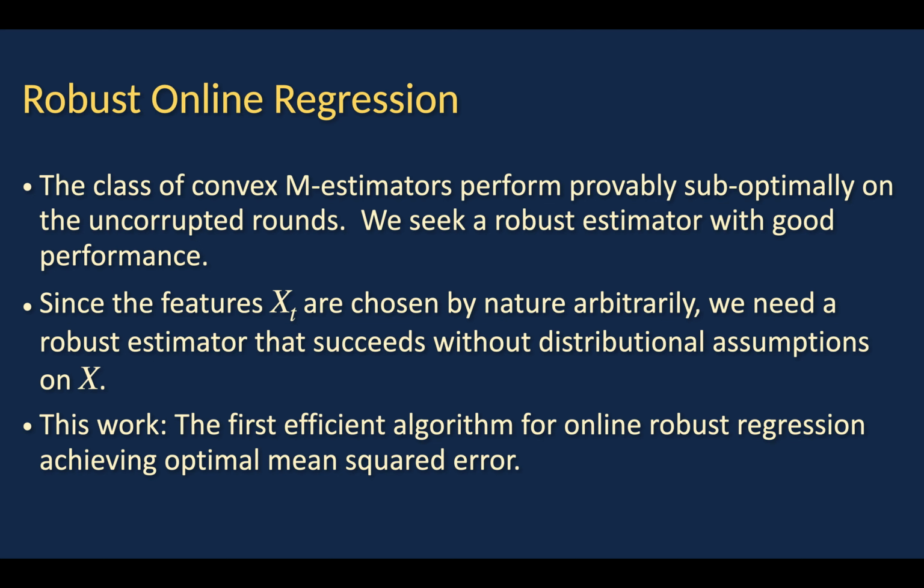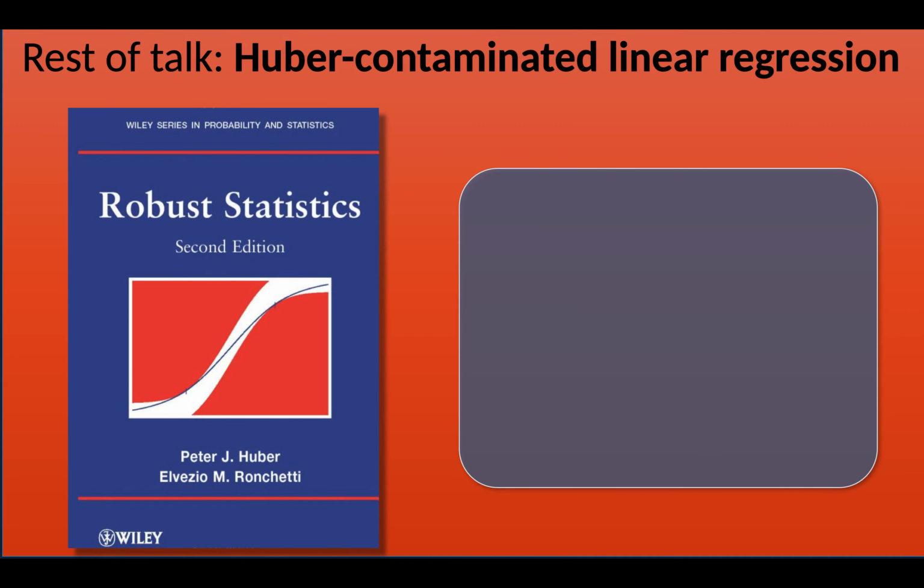Now, since the features x_t are chosen by nature arbitrarily, we need a robust estimator that succeeds without distributional assumptions on x. And it is these two aspects that make our work different from the previous work on robust regression. So our primary contribution in a sentence is we have the first efficient algorithm for online robust regression achieving optimal mean squared error. The rest of the talk is not going to be about online robust regression, but actually offline robust regression. And we will show that the online problem reduces to the offline problem. For these details, you can look in the paper.